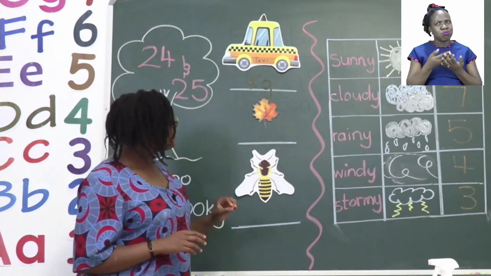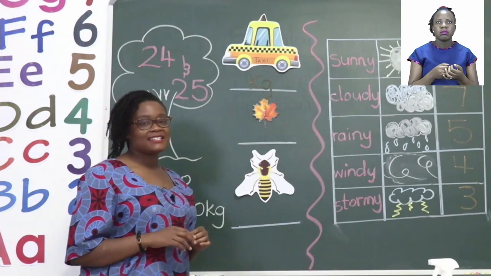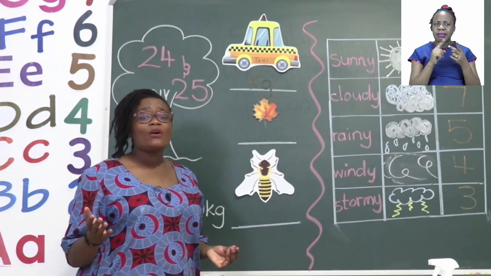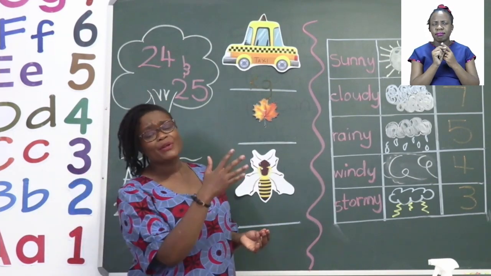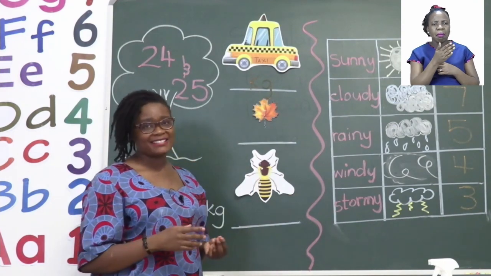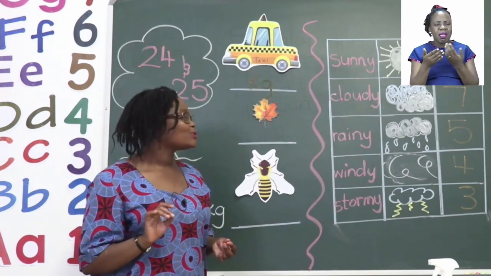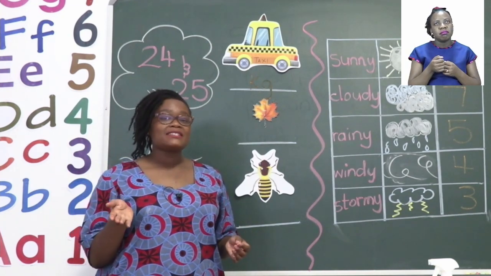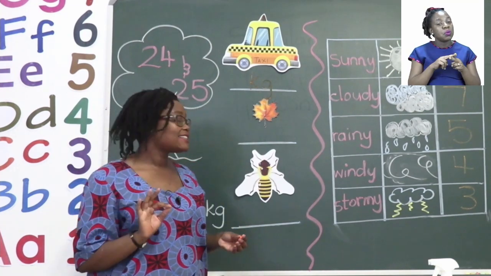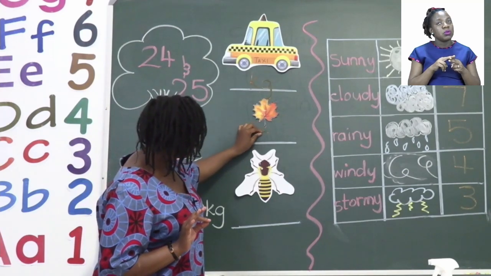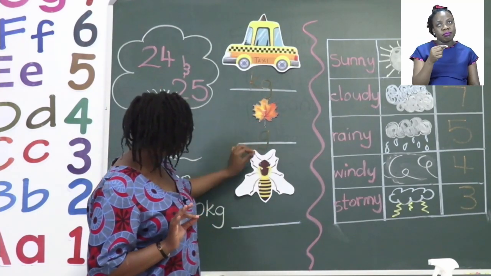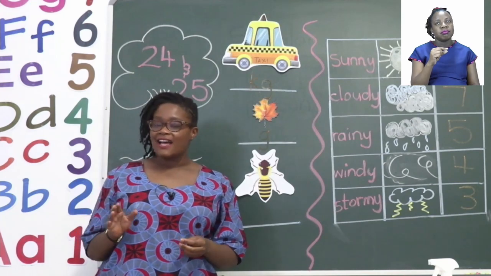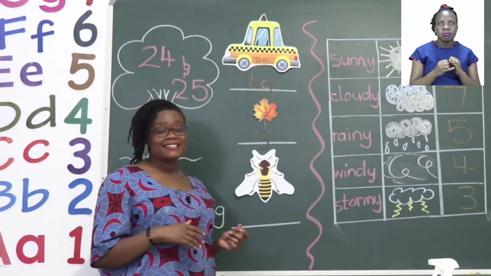Then we have the second item we can see, a leaf. Now I know you've seen leaves just being blown by the wind all over the place, and that one is very true. It is almost weightless, which means that it is closer to grams than it is kilograms. So go ahead and write your G for grams. The last item that we can see is an insect.